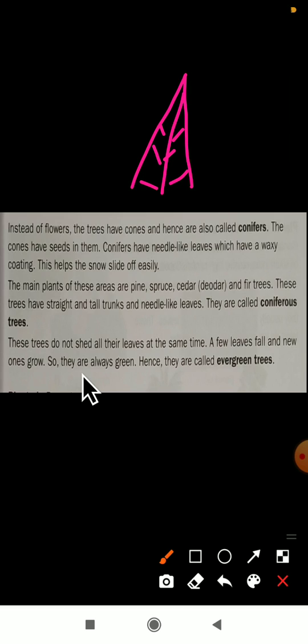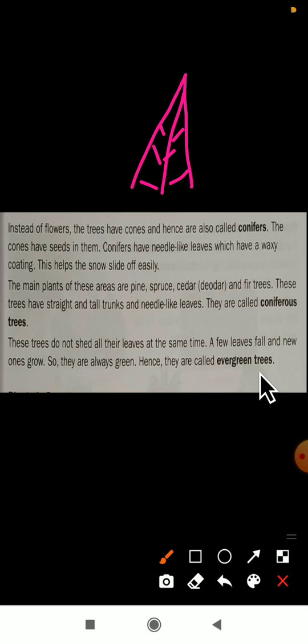But as we have seen in some of the trees, all the leaves will fall, and again the new leaves will start growing. But in these areas, what happens? Only a few leaves will fall off and new ones will start to grow here. So they are always green in color. Whenever you see these trees, they are always green, so they are called evergreen trees.